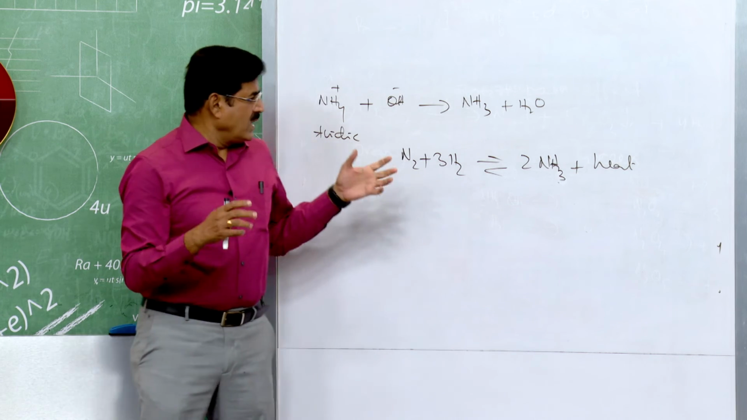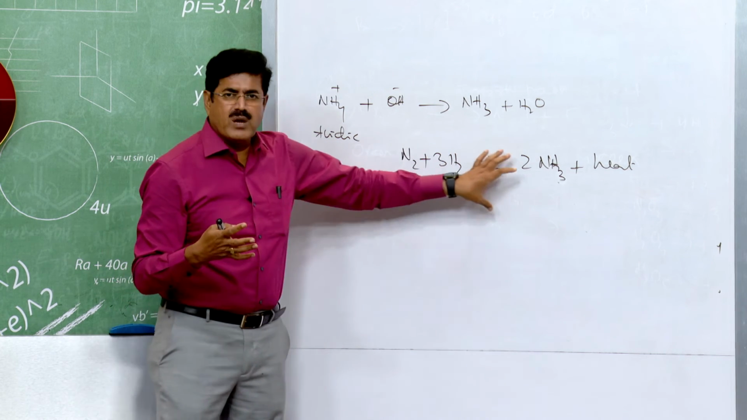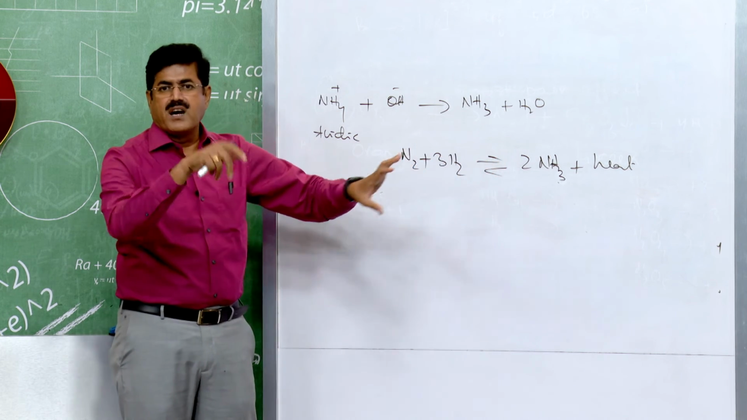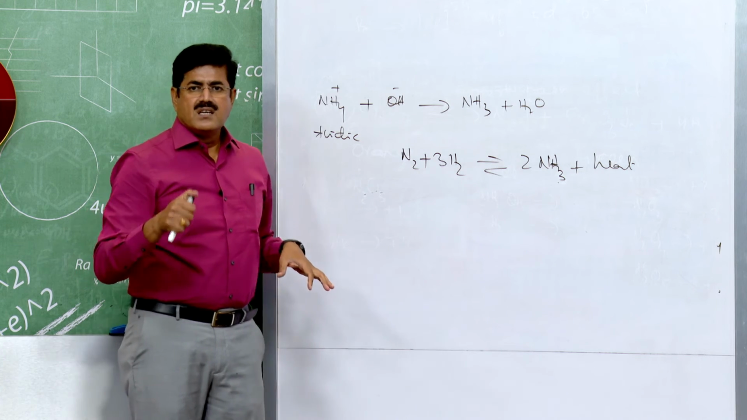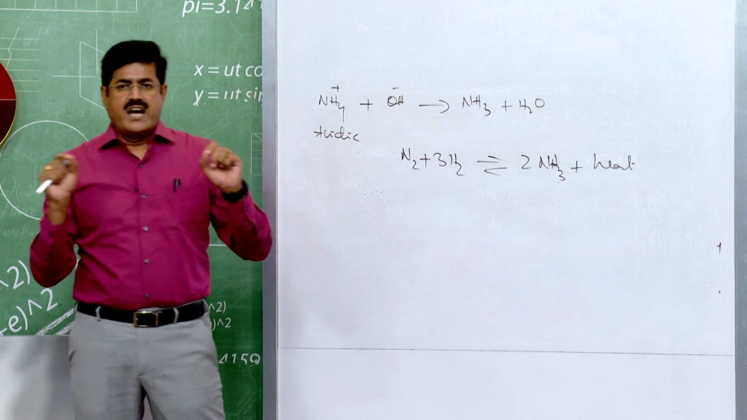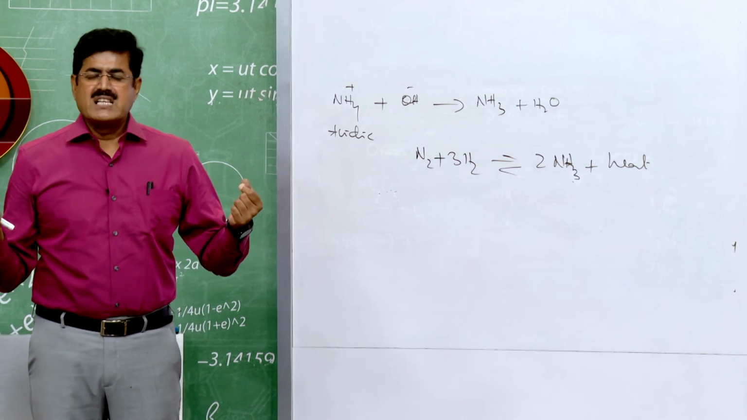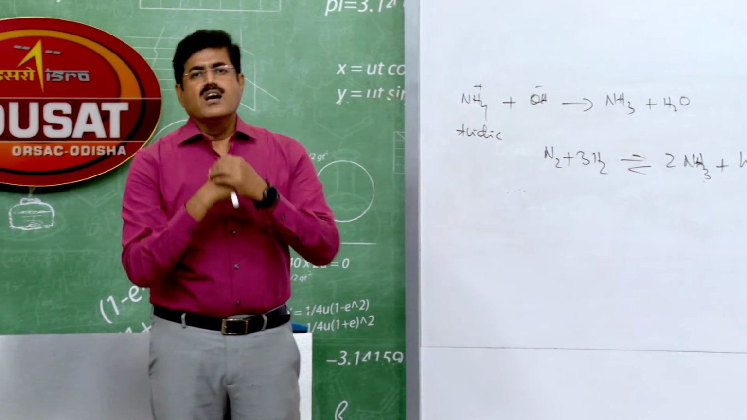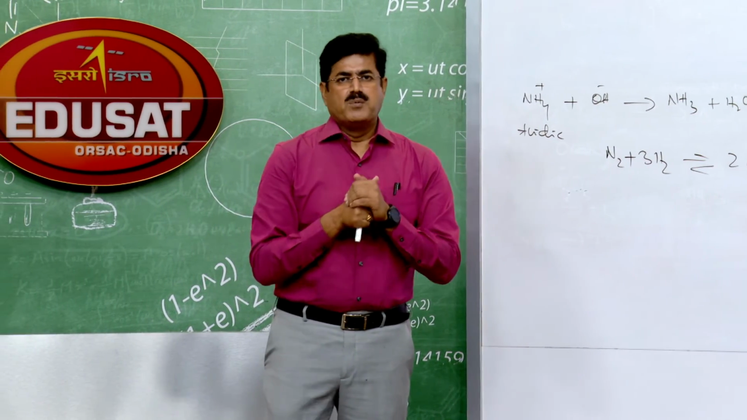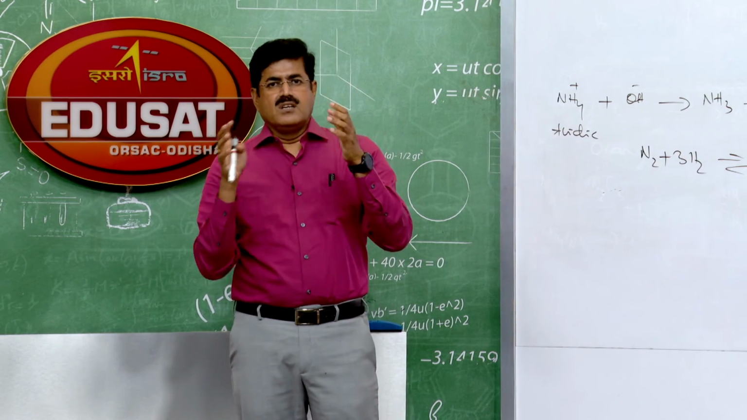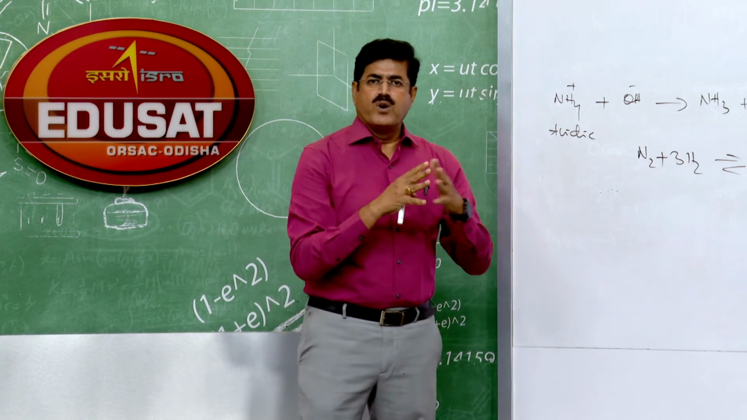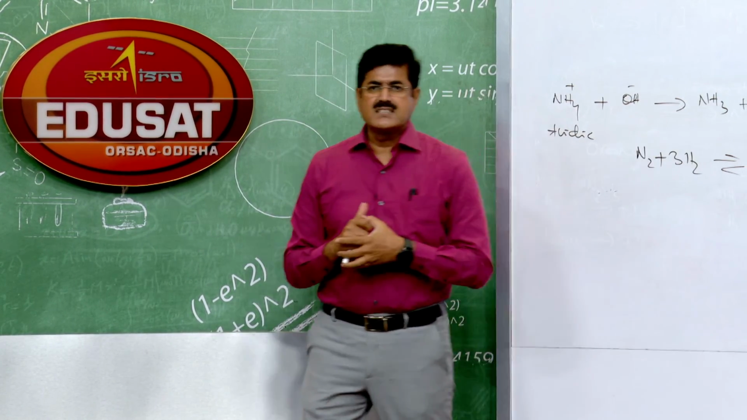Okay. Then excess of reagent you can use, and then use of catalyst. What is the catalyst here? It is given: catalyst such as iron oxide with a small amount of K2O and alumina, potassium oxide, alumina and Fe2O3 or iron promoted by molybdenum. So these are the conditions to be followed in order to increase the yield of ammonia gas.